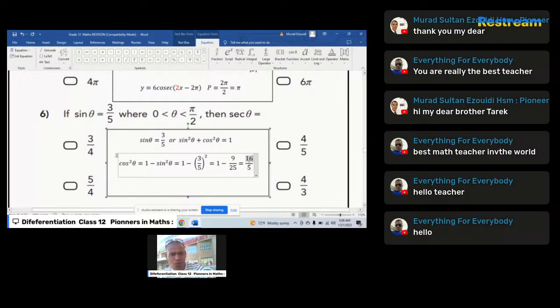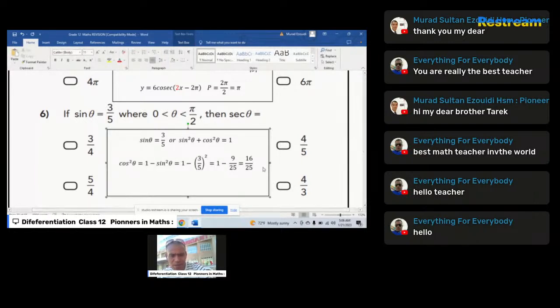So you can see that cosine square of theta is equal to 16 over 25. Then I'm going to paste it down. Learners, I will just erase all of this because I don't need it.